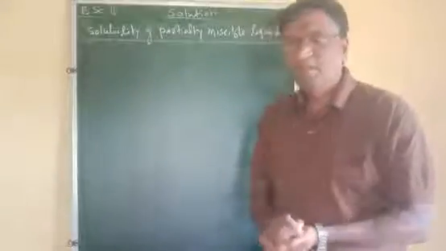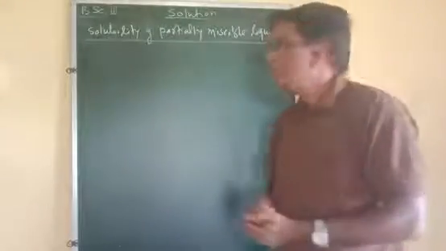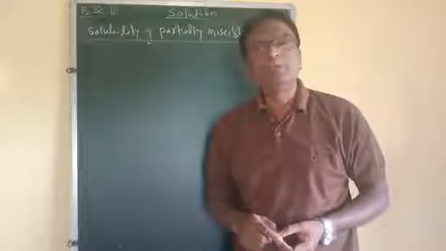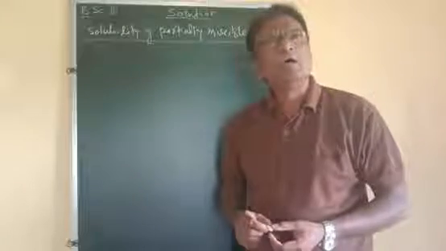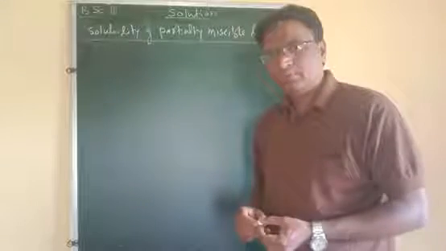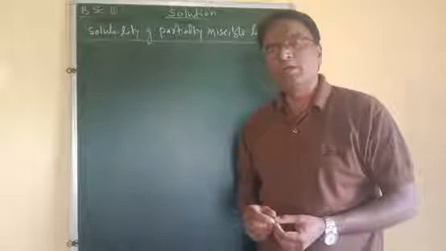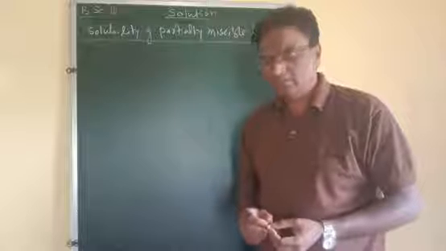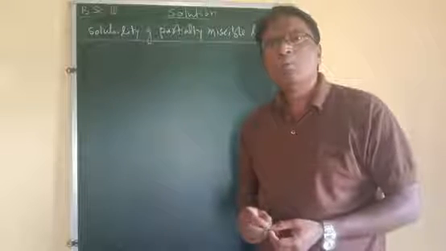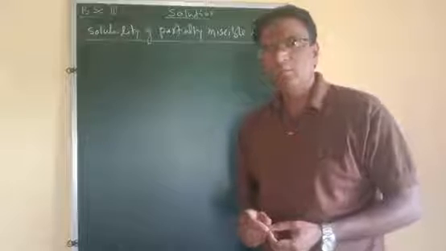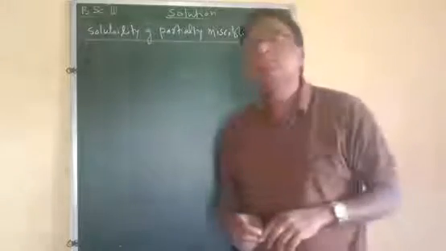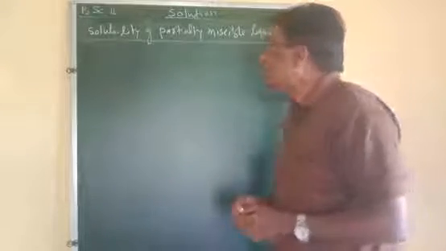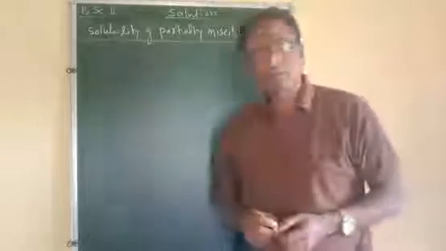Hi students, in the last video lecture we have seen the theory of distillation of type 3 miscible liquid pairs, that is, systems in which the boiling point is maximum, or systems which possess a minimum in the total vapor pressure. Now in this lecture we are going to discuss the solubility of partially miscible liquids,